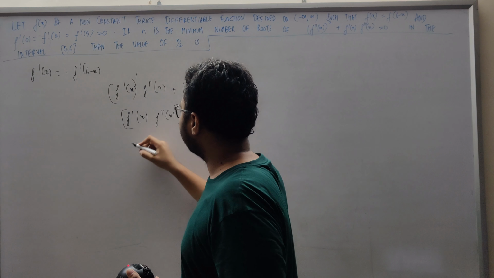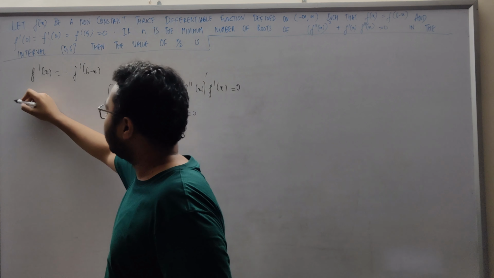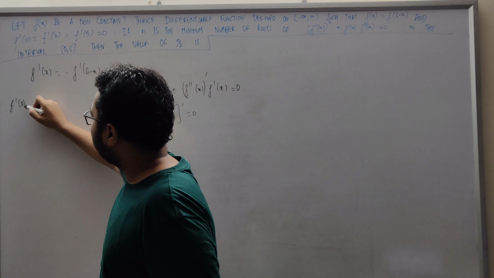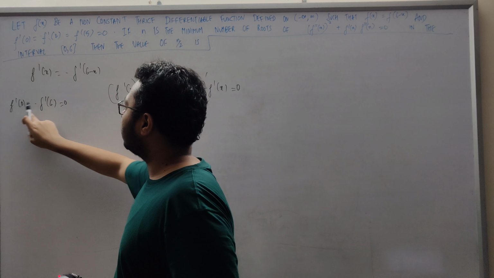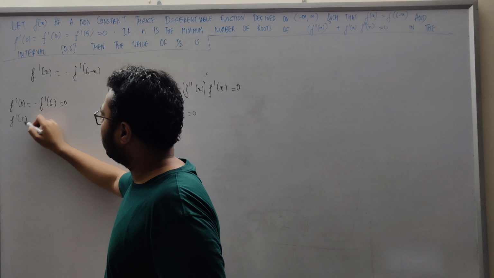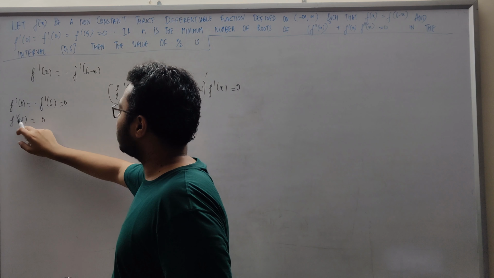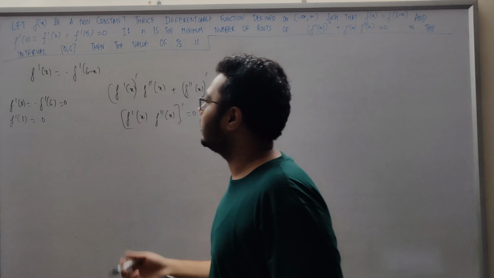So if we put x equal to 0 in this equation, we will get f dash 0 equals minus f dash 6 equals 0. So f dash 0 and f dash 6 equal 0. Similarly, f dash 1 equals 0, because f dash 1 is minus of f dash 5 and f dash 5 is 0.